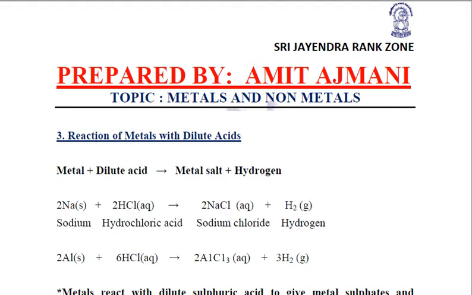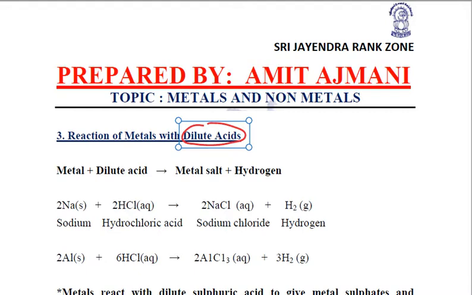That is why, in order to protect them, we always store these very reactive metals under kerosene, so that there is no direct reaction between them and the oxygen or water present in the atmosphere. Clear? Coming to the third chemical property of metals, that is the reaction of metals with dilute acids.